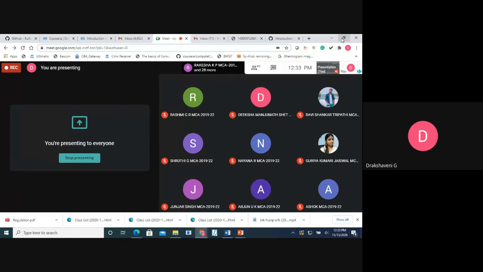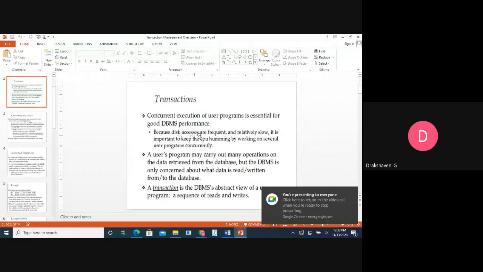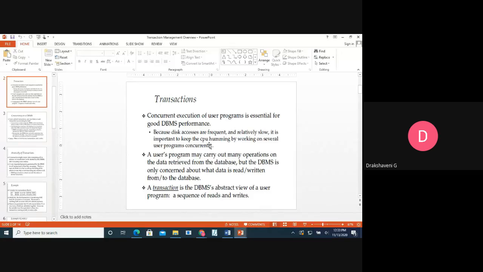One is very slow, one is very fast. To balance this, we use a cache memory. Same way here, because disk accesses are frequent and relatively slow, it is important to keep the CPU humming by working on several user programs concurrently.